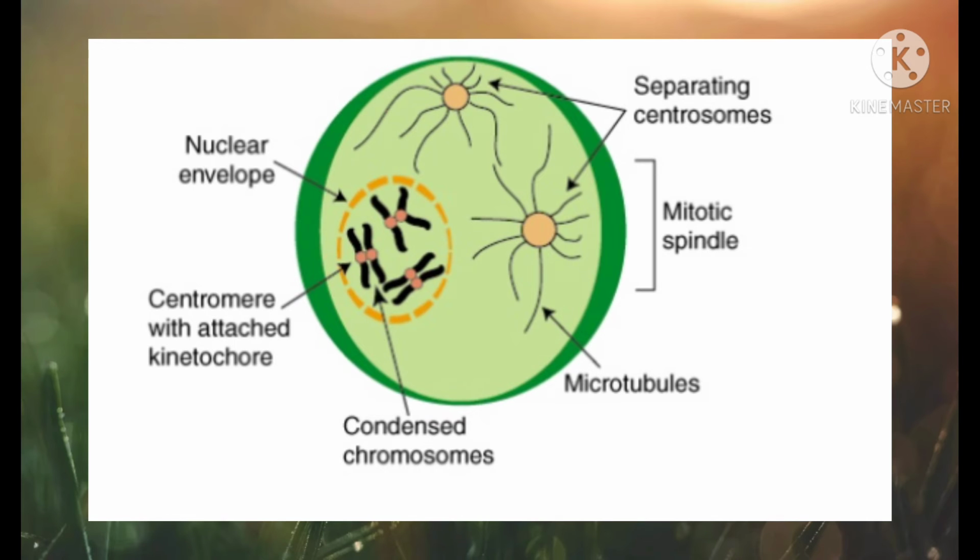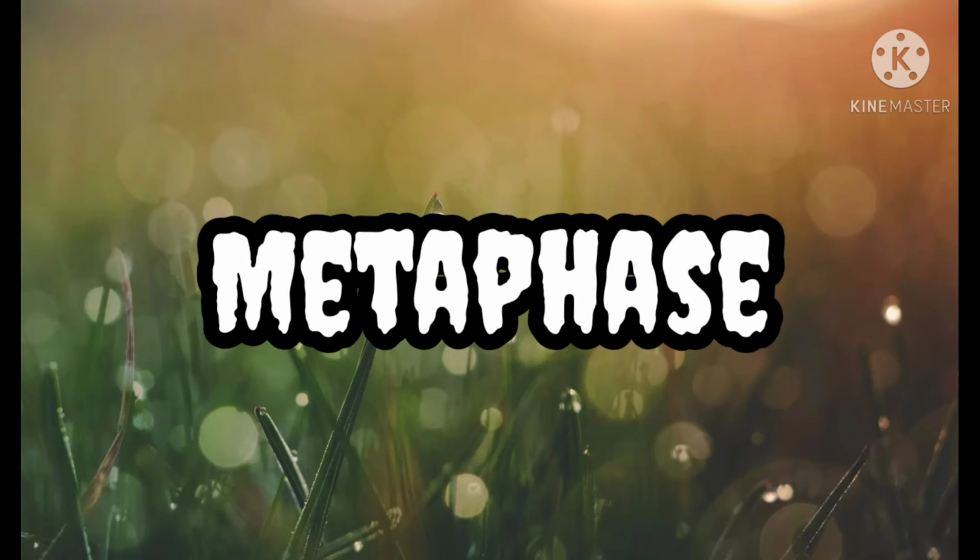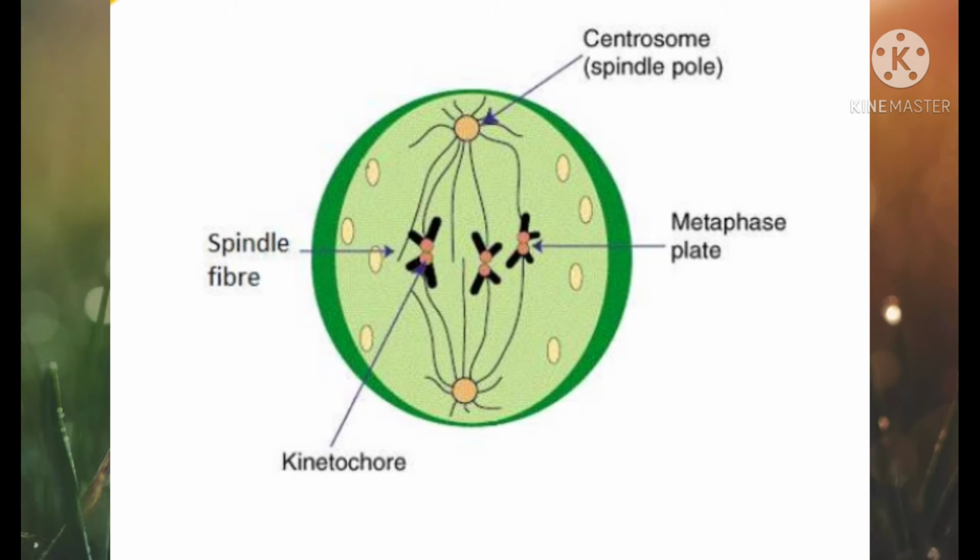Now after prophase, the second phase is metaphase. In metaphase, the nuclear membrane completely disappears. Chromosomes complete their condensation and become clearly visible along with their sister chromatids. All chromosomes are arranged along the equatorial plane. You can see in the figure, all the chromosomes are arranged along the central plane, that means the equatorial plane. A special type of flexible protein fibers, known as spindle fibers, are formed between the centromere of each chromosome and both the centrioles.